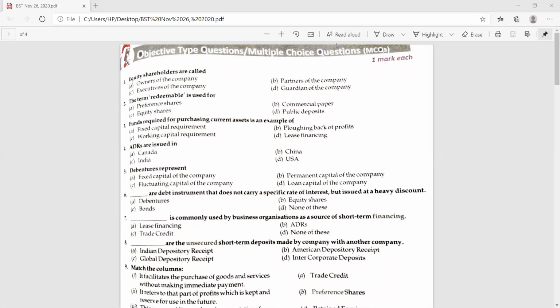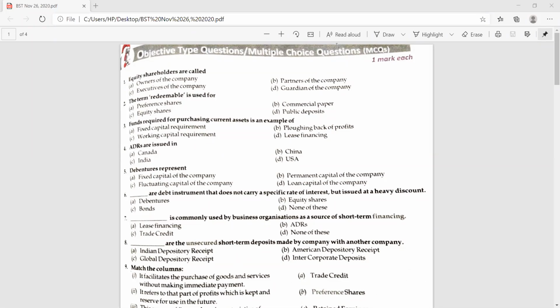ADRs are issued in Canada, India, China. Basically, the topic of ADR has been deleted this time, but I told you to have a slight reading because you should be well aware of ADRs, IDRs, GDRs. As a commerce student, you should be aware.